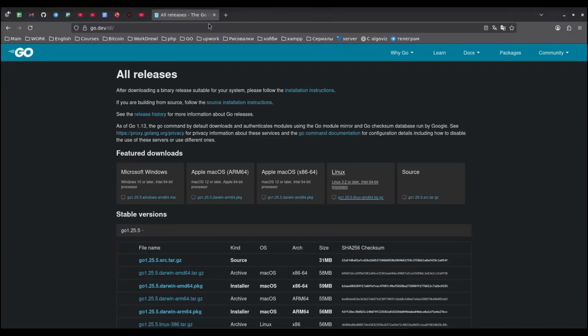Well, let's install Go and see what we get. To do this, go to the official website. Just in case, I'll remind you that all links, command examples, and code will be in the text version of the video on GitHub. The link will be in the pinned comment below the video.